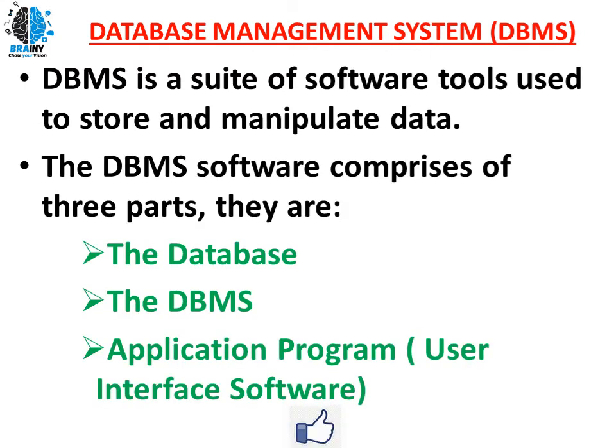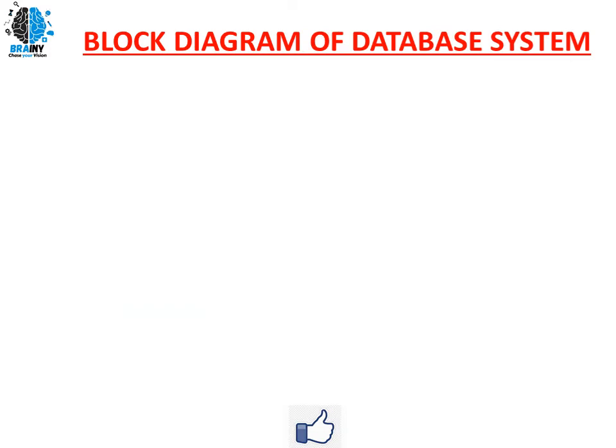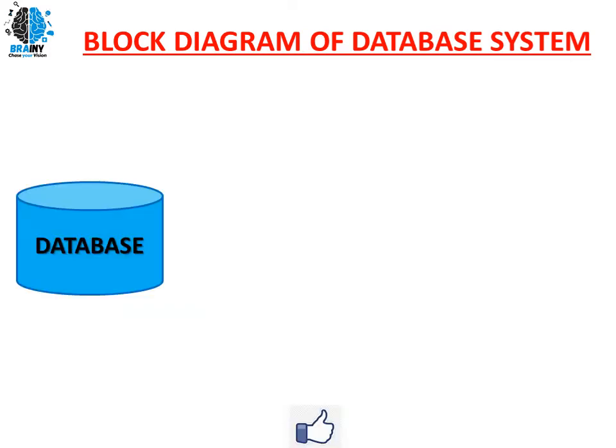So DBMS software comprises three parts. The first is the database, next is the DBMS software, and the last is the application program, wherein users interact; that will be called user interface software. So the first part of a DBMS is a database. Next, DBMS itself. DBMS stands for database management system. It's nothing but a software. And application programs. This is a block diagram of a database management system. So the database, as discussed, will be the first part of our DBMS.